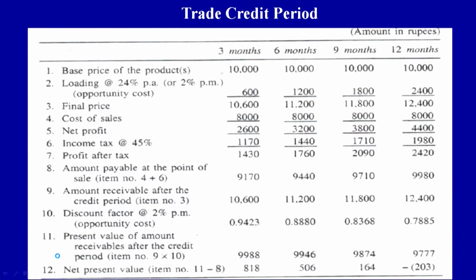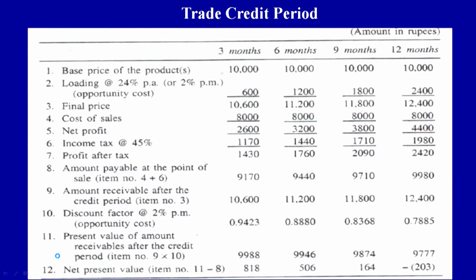So it means the final selling price in column number 3 is becoming 10,600 if the credit period is 3 months, 11,200 if the credit period is 6 months, 11,800 if the credit period is 9 months, and 12,400 if the credit period is 12 months or 1 year, right.